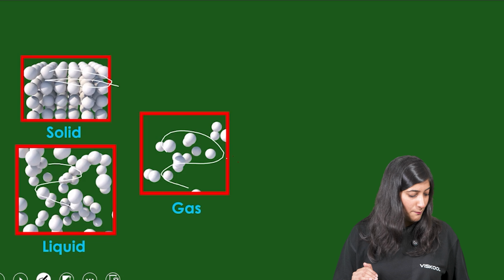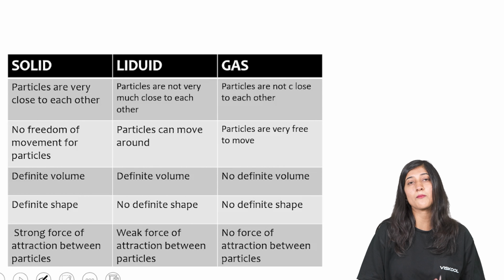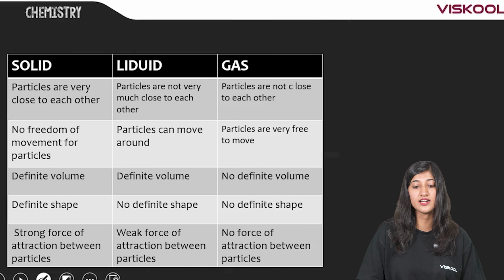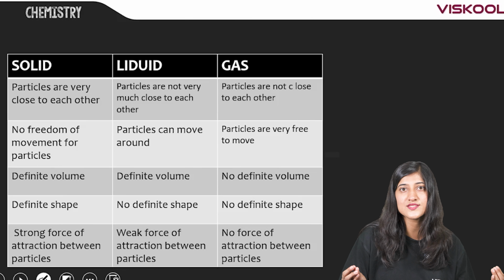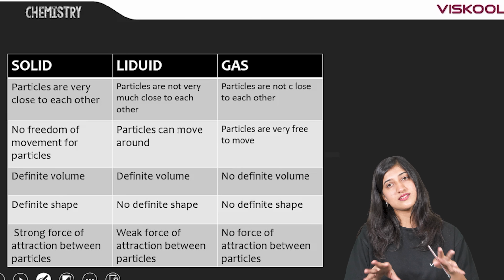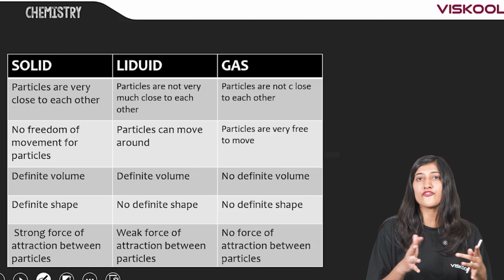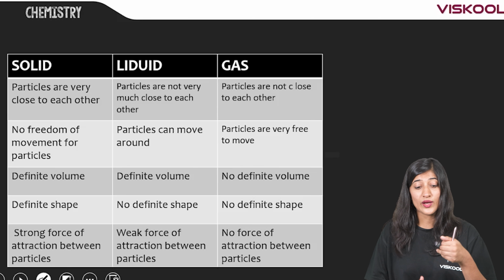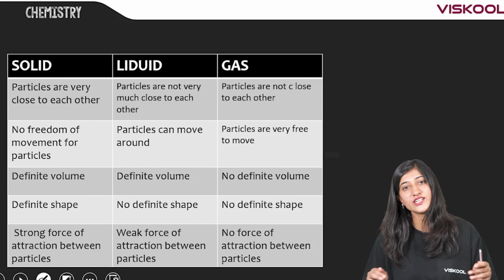So, let's compare and study the properties of solids, liquids and gases. In solids, the particles are very close to each other. In liquids, the particles are not that close to each other as compared to solids. And in gas, the particles are not at all close to each other. Now, in solids, there is no freedom of movement for particles. In liquids, particles are free to move. And in gas, particles are also free to move.